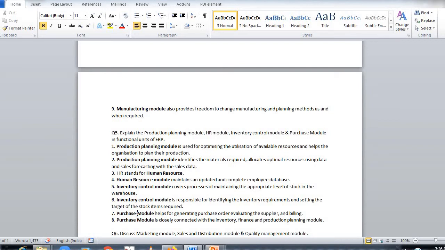So the purchase module, what it will do, it will generate the purchase order, evaluating the supplier and billing. So based on the inventory, the inventory will intimate the purchase about the shortage, and purchase will intimate the finance, and finance will remit the bill to the supplier, and the purchase of inventory will be done. So purchase module is closely connected with inventory, finance and production planning module. So in this way, production planning module, HR module, inventory control module and purchase module will work in the functional unit of ERP.